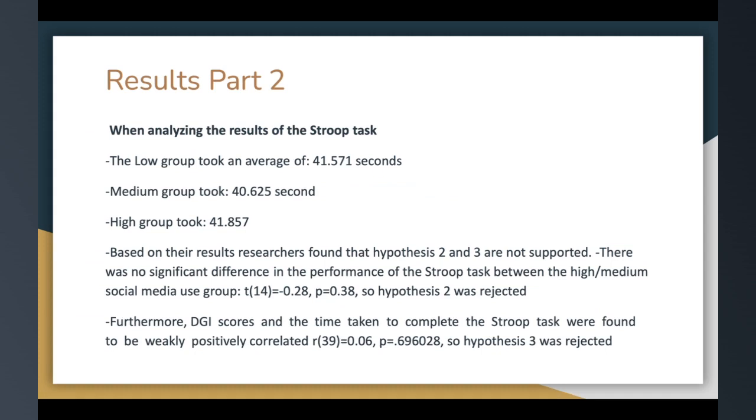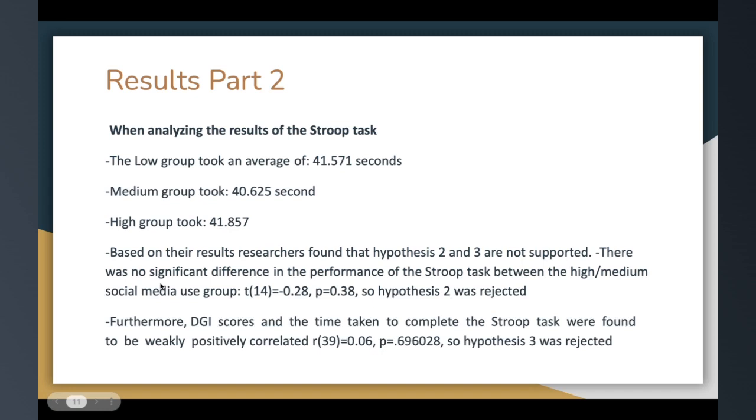When analyzing the results of the Stroop task, the low group took an average of 41.571 seconds, the medium group took about 40.62 seconds, the high group took about 41.85 seconds. Based on their results, researchers found that hypotheses 2 and 3 are not supported as well. There was no significant difference in the performance of the Stroop task between the high and medium social media use group, as can be seen here by this p-value, so hypothesis 2 was rejected.